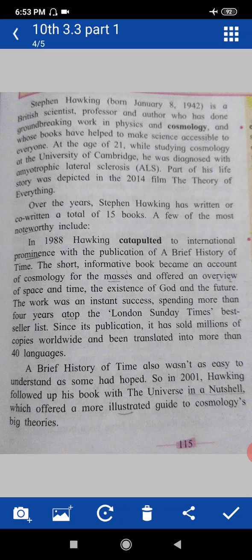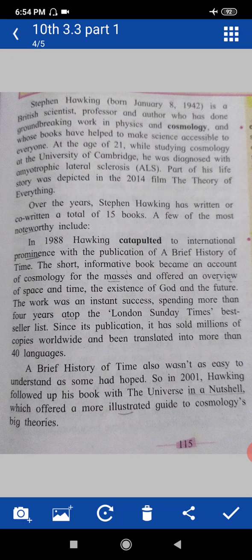The work was an instant success, spending more than 4 years atop the London Sunday Times bestseller list. Since its publication, it has sold millions of copies worldwide and been translated into more than 40 languages. Okay.